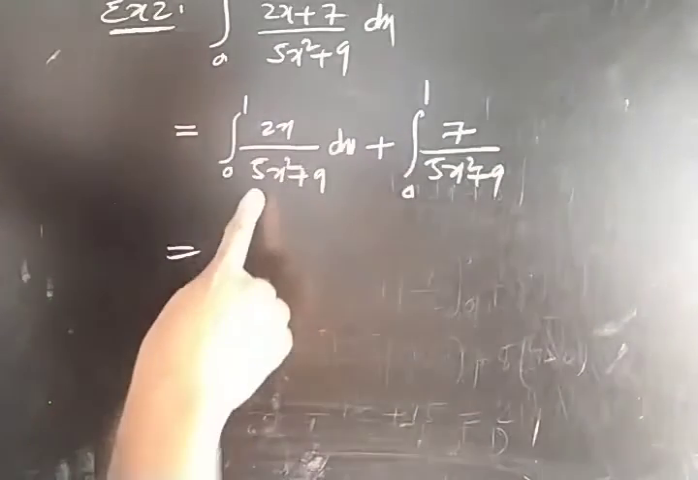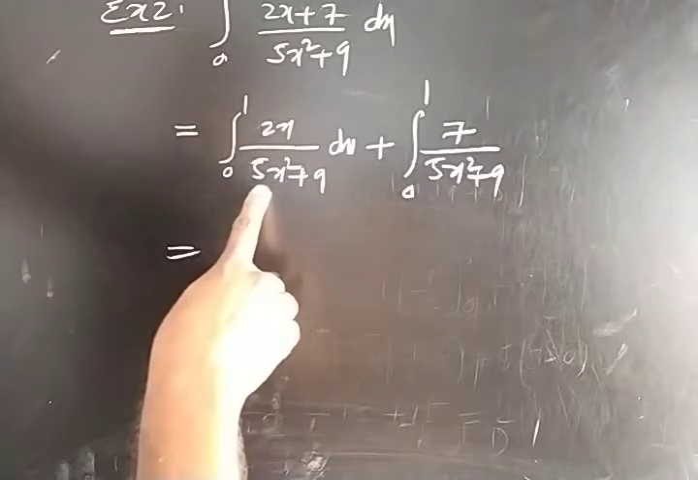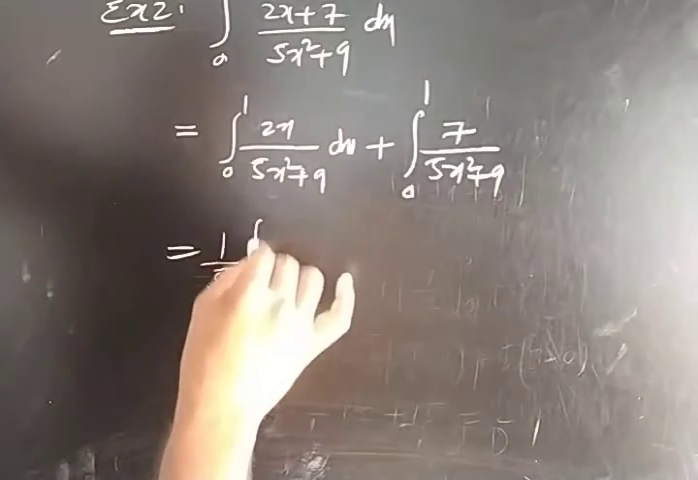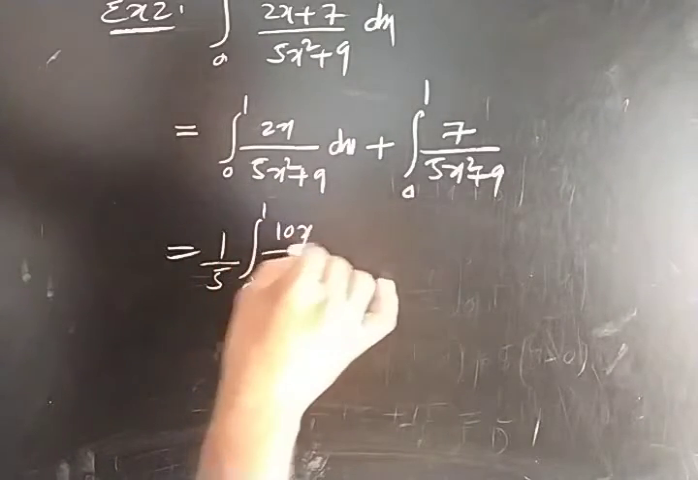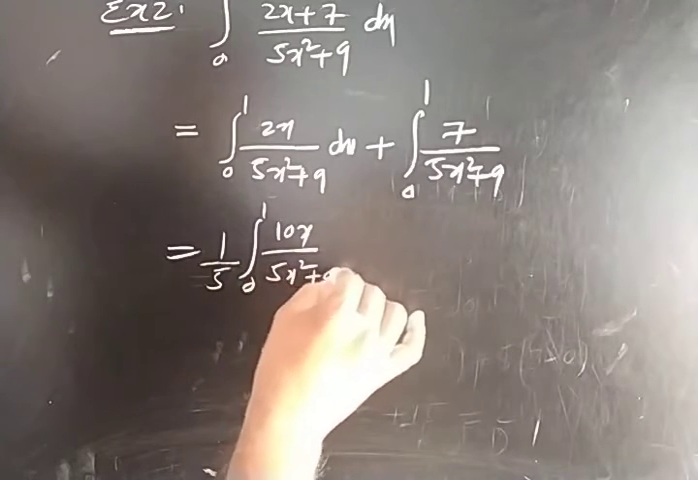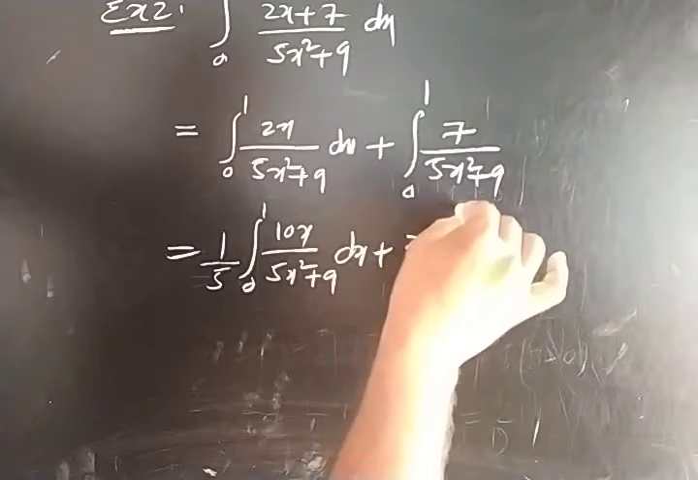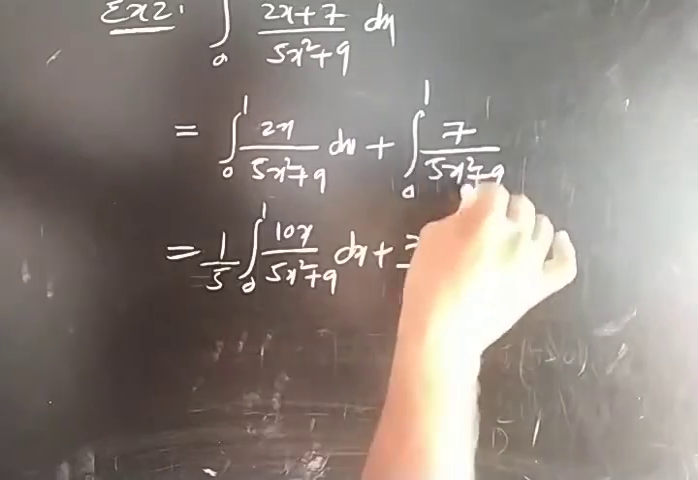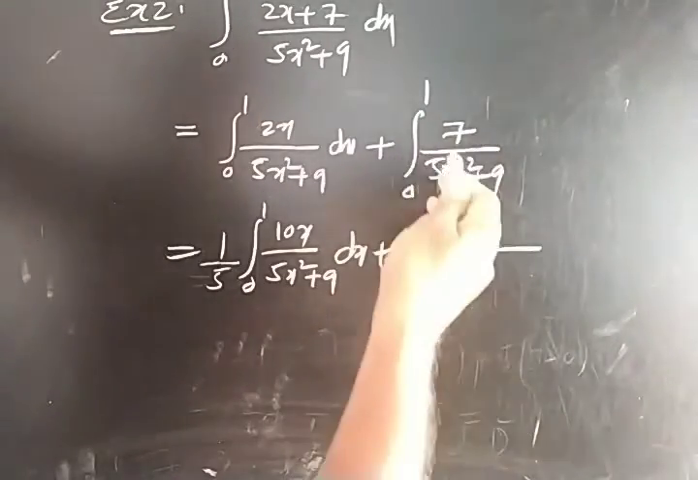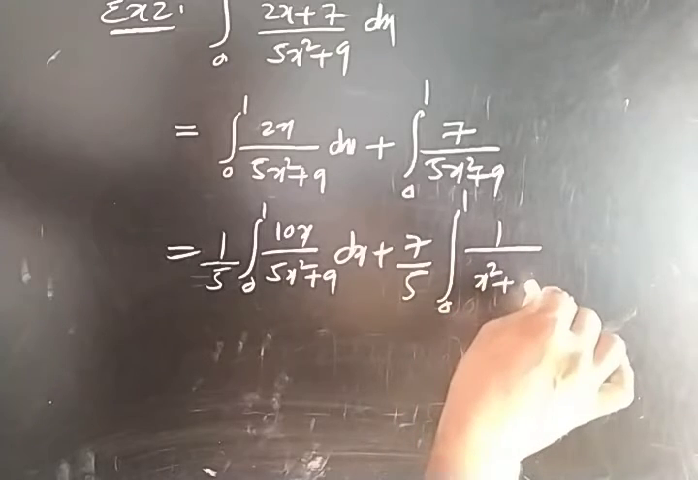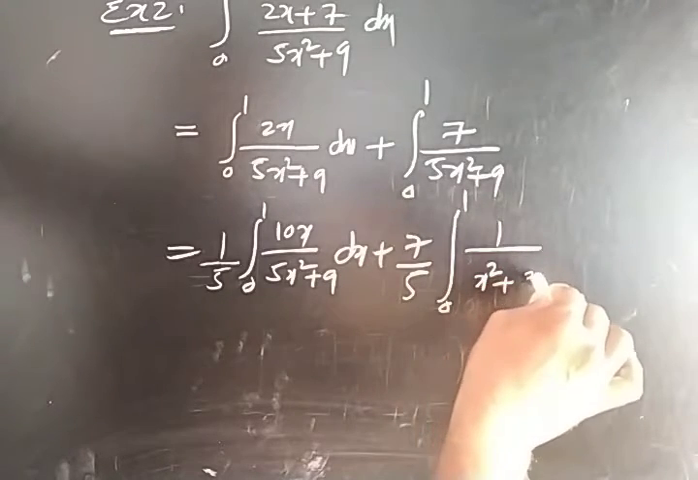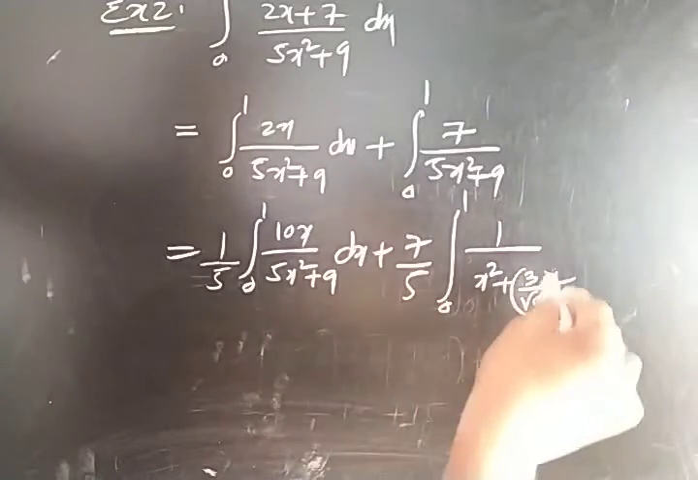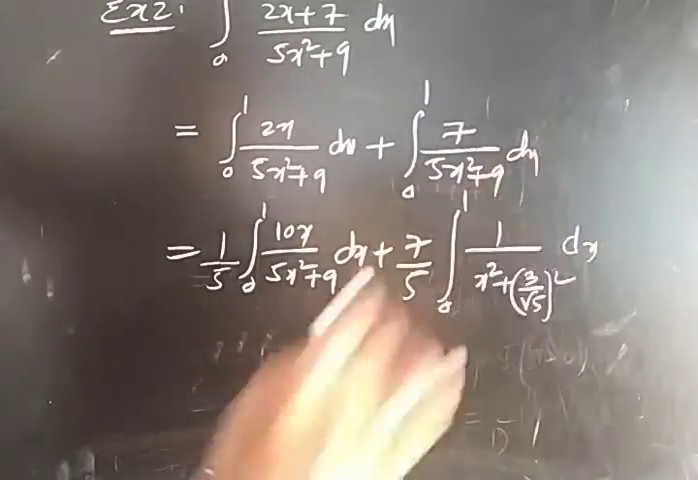Here for this integral, if you take the denominator as t and differentiate it, you will get 10x. So in the numerator I need 10, so for that I am dividing by 5 and multiplying by 5, so it will be 10x by 5x square plus 9 dx. Plus here I am taking 7 common and 5 common: 7 by 5, from 0 to 1, in the numerator I have taken 7 common, in the denominator I have taken 5 common, so x square plus 9 by 5, which I am writing as 3 by root 5 whole square, into dx.